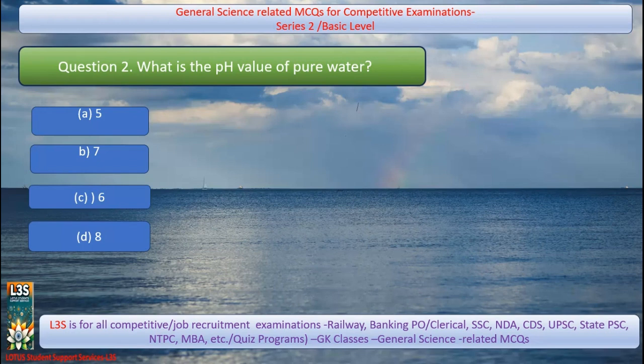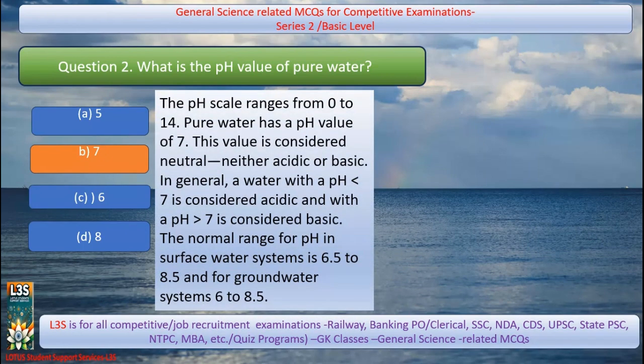Question 2. What is the pH value of pure water? A. 5, B. 7, C. 6, D. 8. And the right answer is B. 7. The pH value ranges from 0 to 14, and for pure water it is 7. This value is considered neutral, neither acidic nor basic.